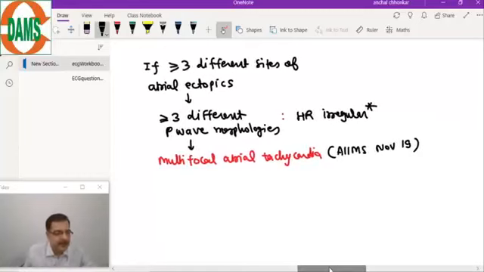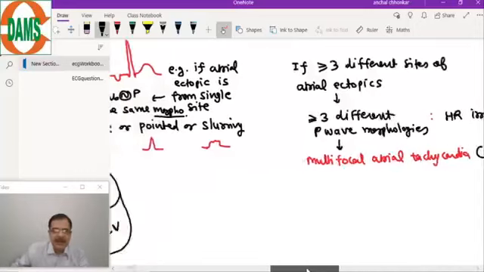Yes, very good, very good. A very good question came. Can P wave morphology be normal sometimes? Yes, P wave morphology can be normal sometimes, when the atrial ectopic is coming near the, look at the diagram.